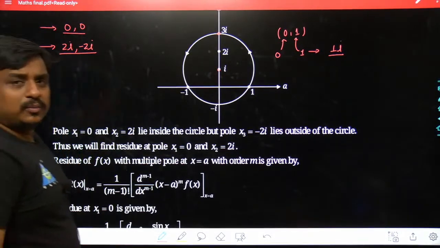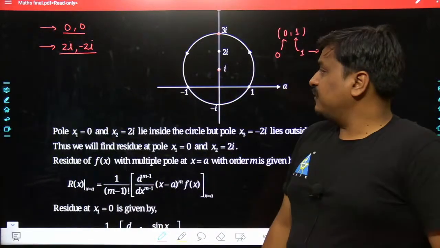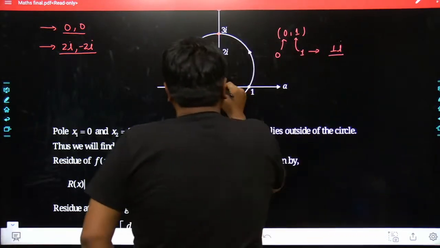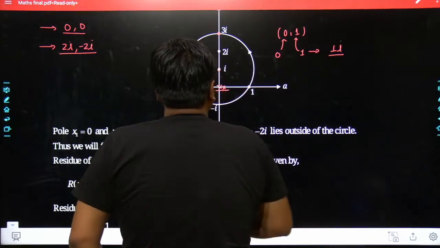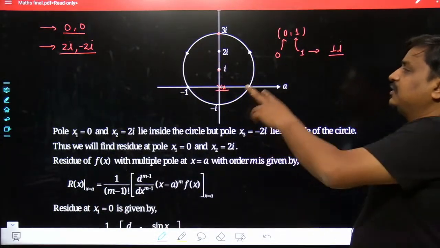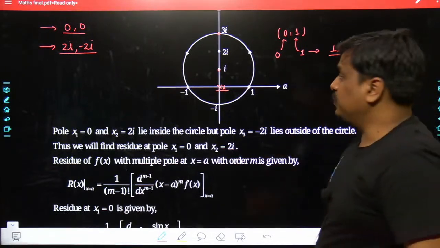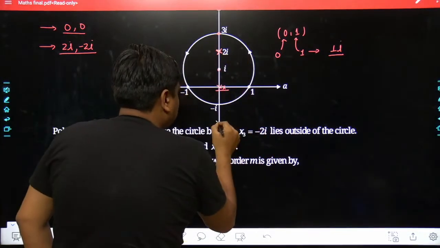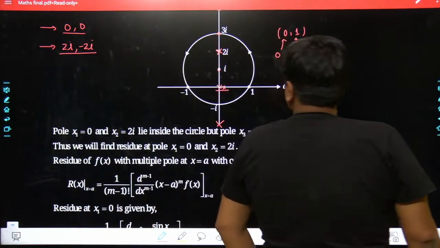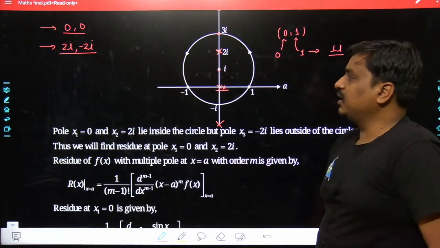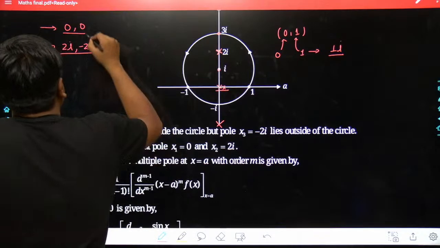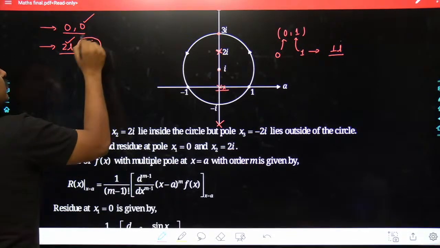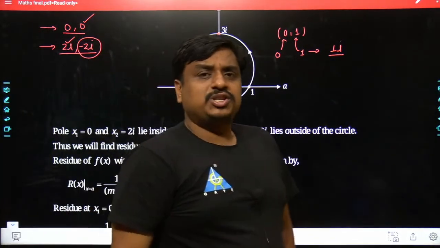So may I know out of 4 poles which are getting encircled and which are not? My dear friends, obviously 0, 0 is getting encircled because these poles have been kept somewhere here. They have been repeated inside. And similarly, out of the remaining 2 imaginary poles, the 2i is getting encircled. Yes, that's plus 2i. The minus 2i is not getting encircled. That means in future when we will be calculating the closed line integral, we have to take the residue along 0, which has been repeated, and similarly 2i. We don't have to take the residue along minus 2i. So till this point, probably each and everything must be clear to all of us.